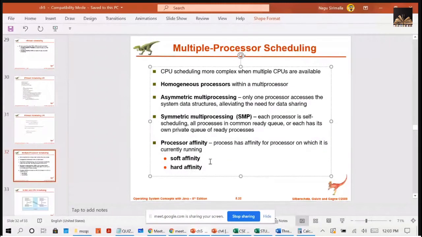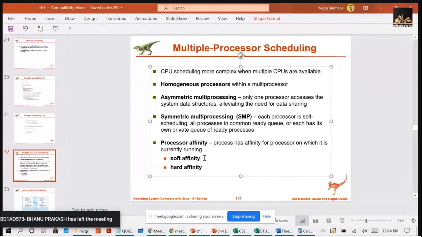With soft affinity, the OS will make sure that the entire process gets executed in a single processor, but if possible it will also allow migration. That means it will execute that process in one processor for some time, and then it can migrate to another processor. But mostly it tries to execute the entire process in a single processor. That is called soft affinity. What is hard affinity?